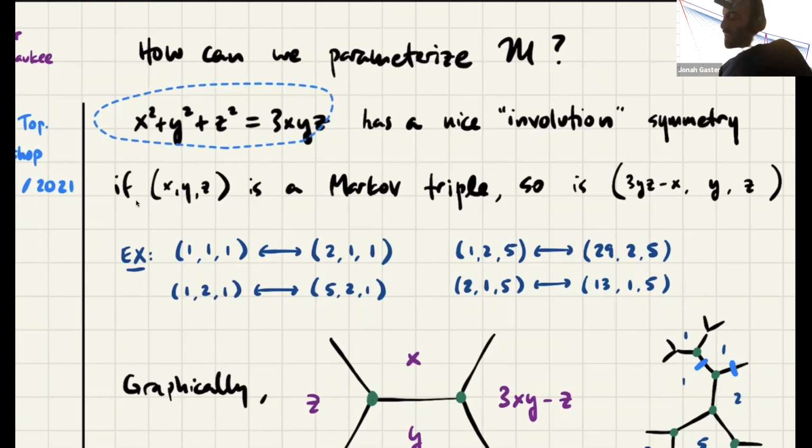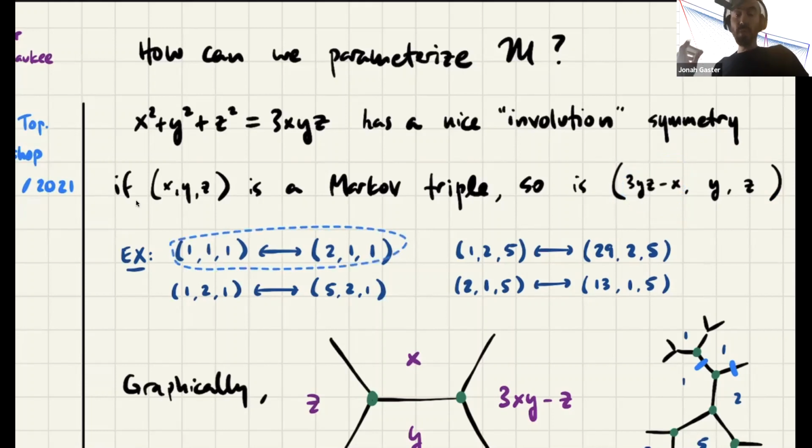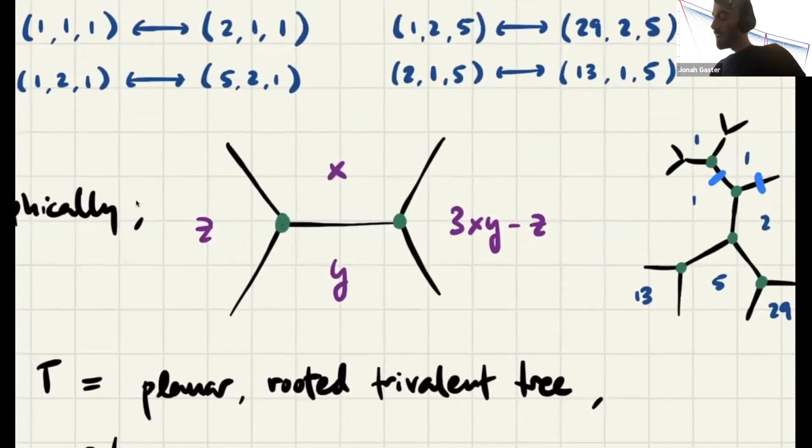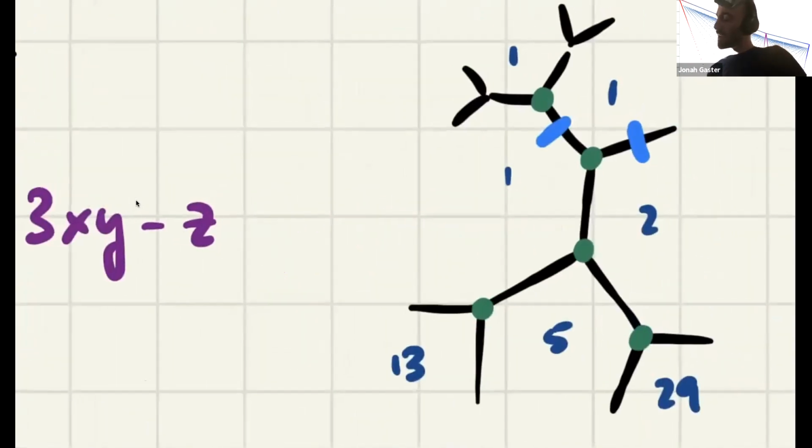And when you write that out explicitly, here's what happens when I fix y and z, and I flip the solution for x. The other solution looks like 3yz minus x, another integer solution. So for instance, if I take 1, 1, 1 and I perform that move, I get 2, 1, 1. And if I take 1, 2, 1 and perform that move, I get 5, 2, 1. So you can think of that as a kind of graphical move. When I have a triple x, y, z, I can fix x and y and switch z for 3xy minus z. So here I've started tracing that out a little bit.